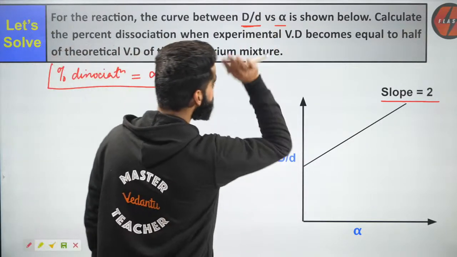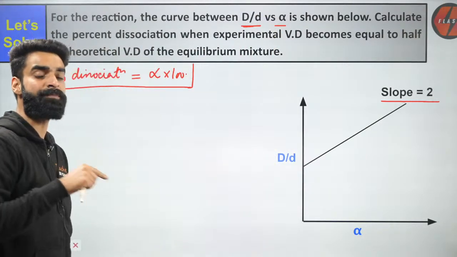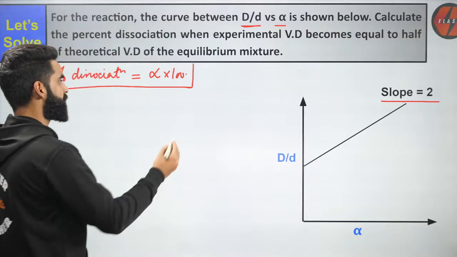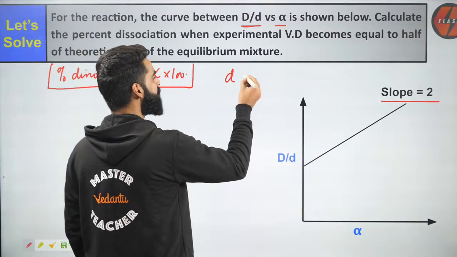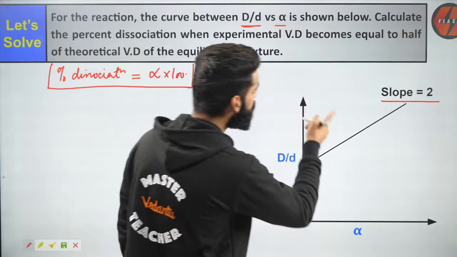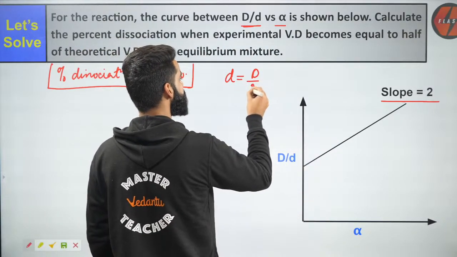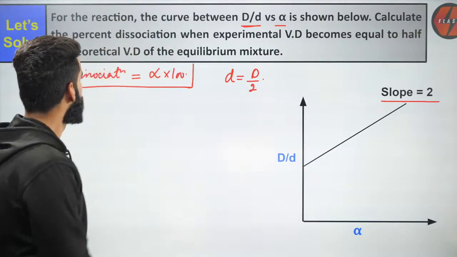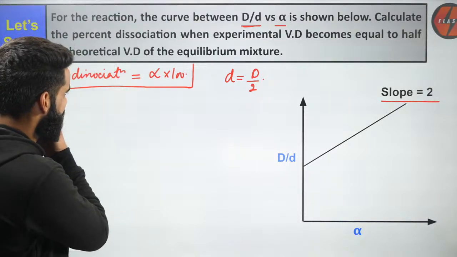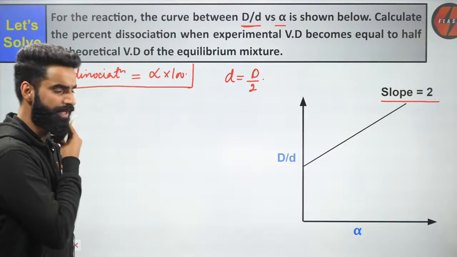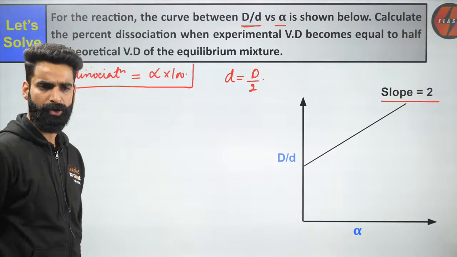This is to be calculated when the experimental vapor density, meaning the vapor density of the equilibrium mixture, becomes equal to half of the theoretical vapor density. The theoretical is D, so it's going to be D by 2. Very simple. You got it?